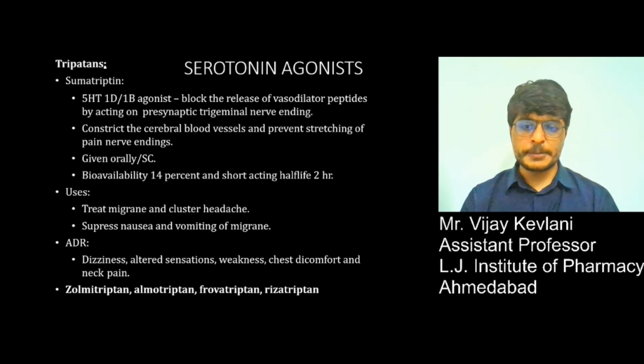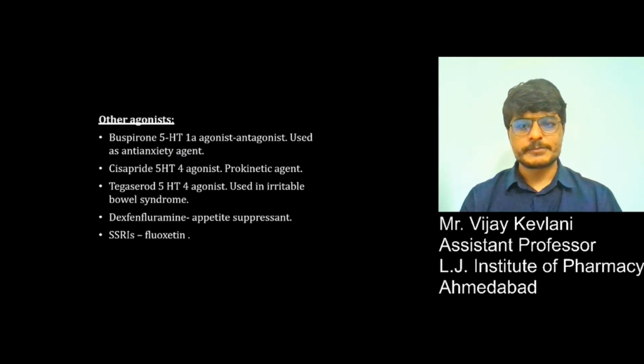Use: triptans are used to treat migraine and suppress nausea and vomiting of migraine. Adverse drug reactions are dizziness, altered sensation, weakness, chest discomfort, and neck pain. Other drugs from this class are zolmitriptan, almotriptan, frovatriptan, and rizatriptan. There is also a newer drug called naratriptan under this class.